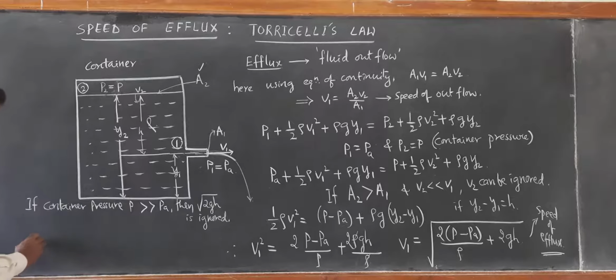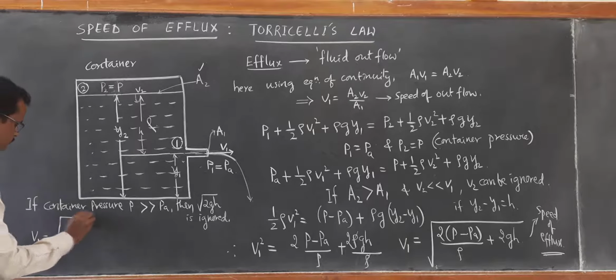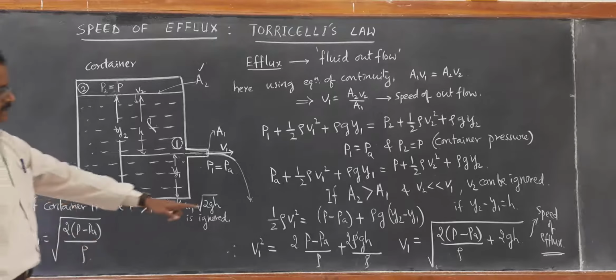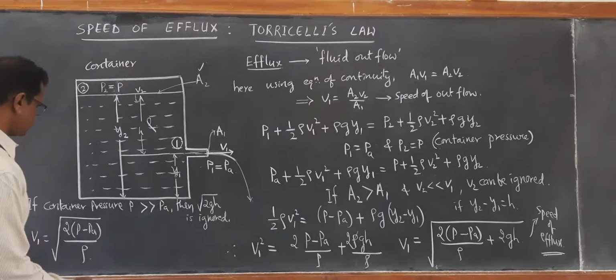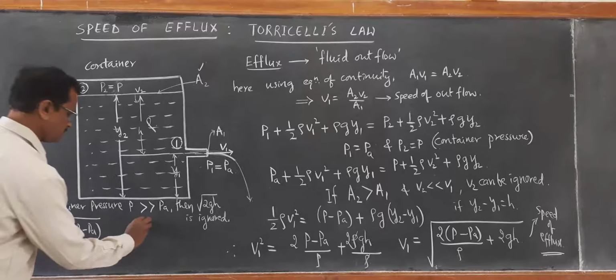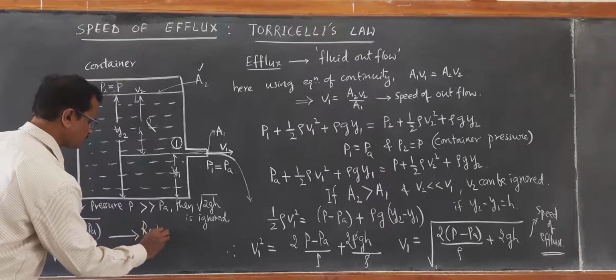Then the equation becomes V1 is equal to square root of 2(P minus PA) upon rho. This second term is neglected. So this is the speed of efflux in case of rocket propulsion.